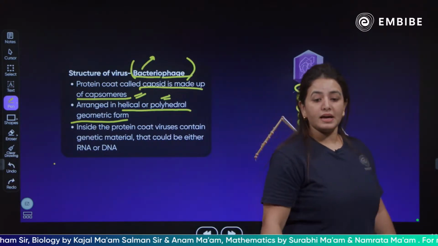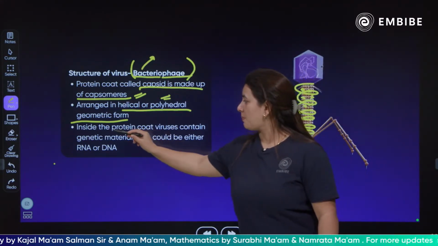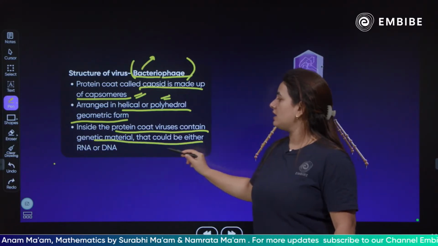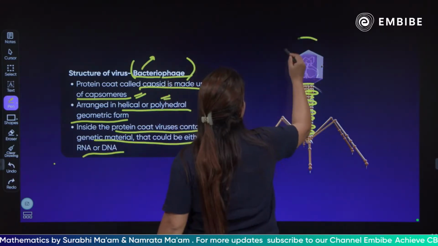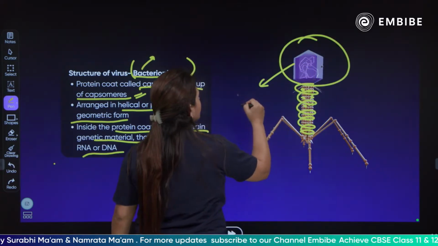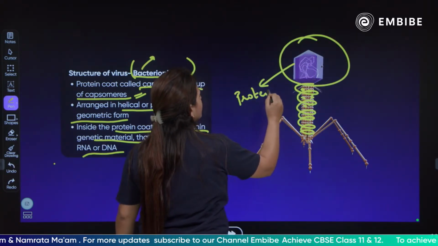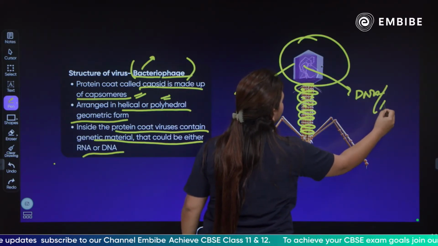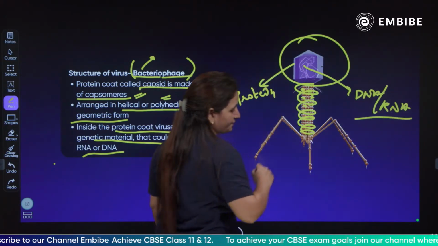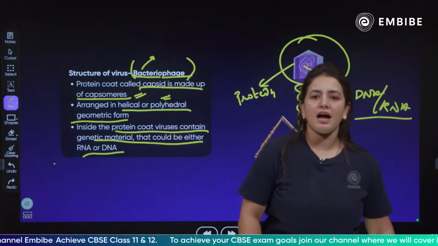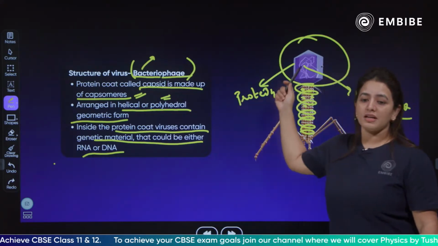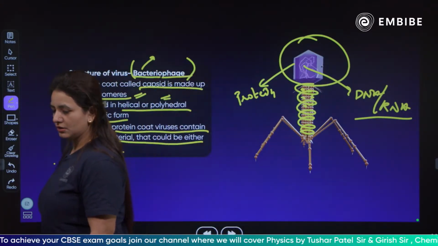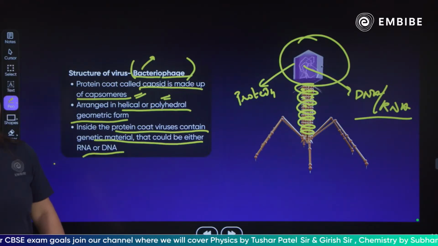Next, inside the protein coat, viruses contain genetic material that could be either RNA or DNA. This is the part which is a protein coat, and inside it there is DNA as well as RNA. Clear, children? So this is about the structure of the bacteriophage.